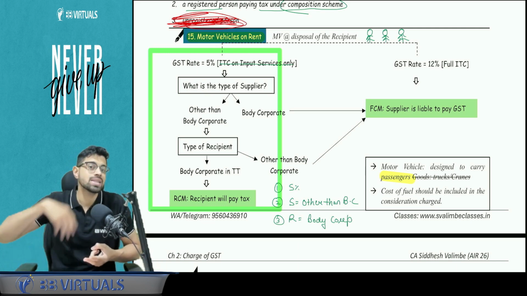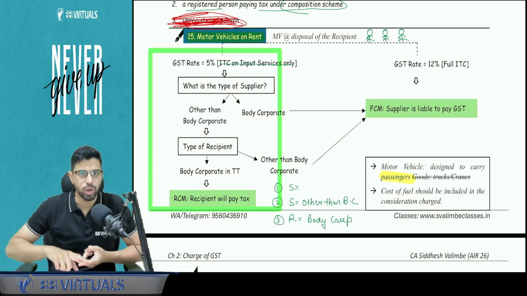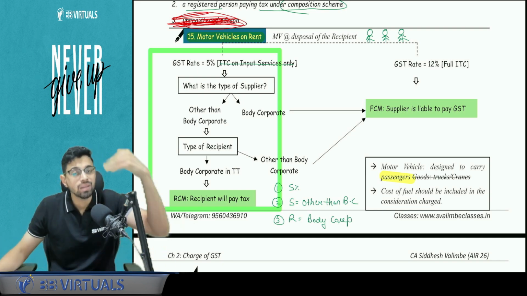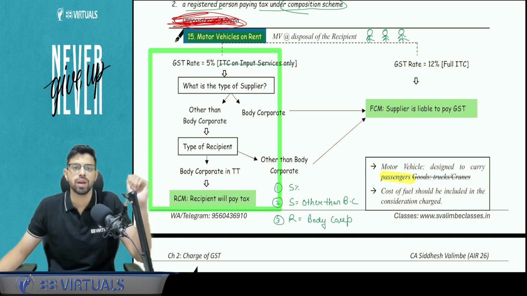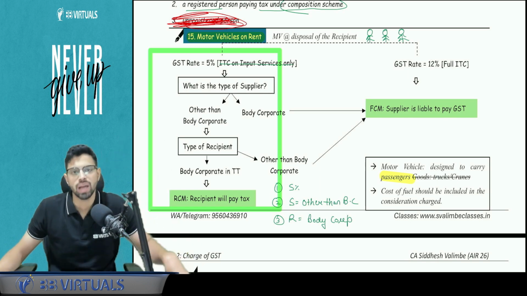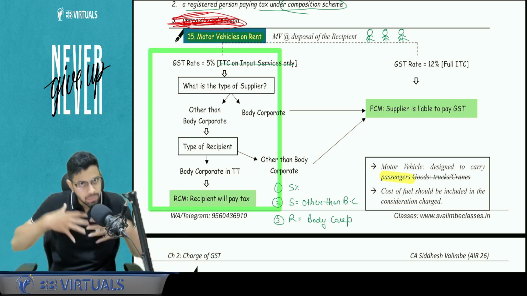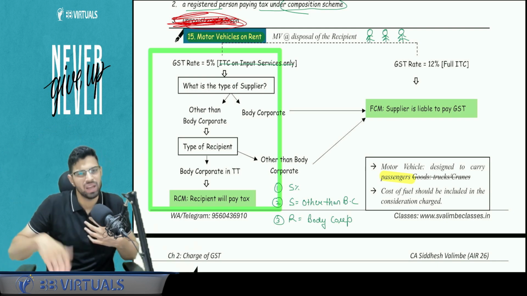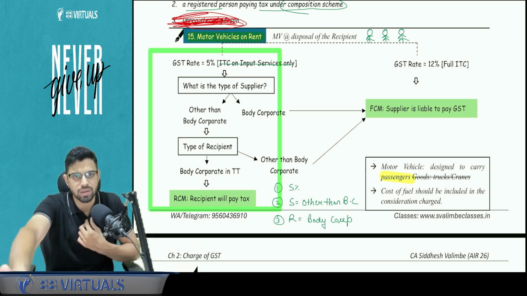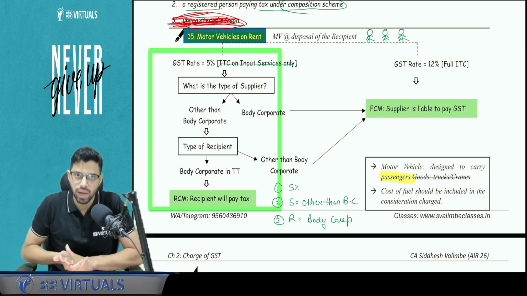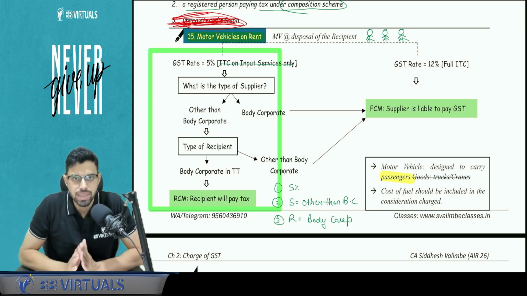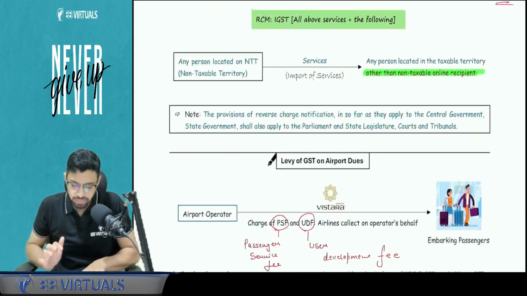Second condition is that the supplier should be other than a body corporate, because if he is a body corporate, then why give the benefit of RCM? And the third is that the recipient should be a body corporate, because we are going to ask him to comply with the RCM. If both persons are other than body corporate, the government will not ask that small scale person to go under RCM compliances. Then the government will ask me only to retain the FCM mechanism. Is this clear? So 3 checks we have to ensure.